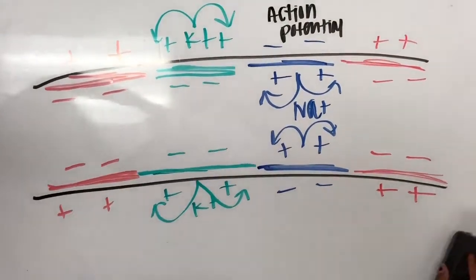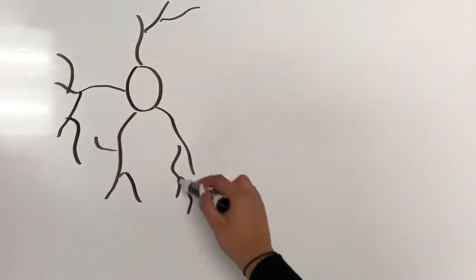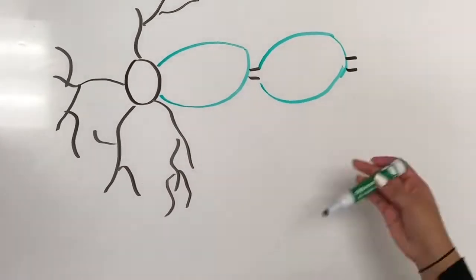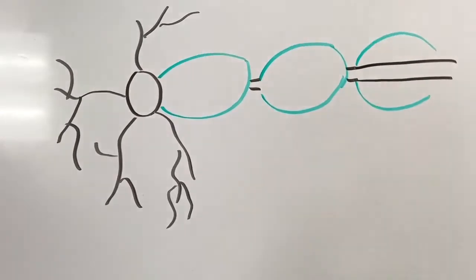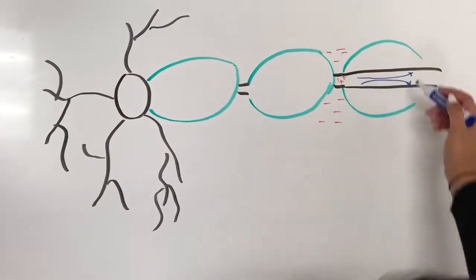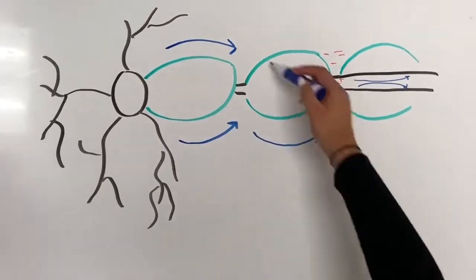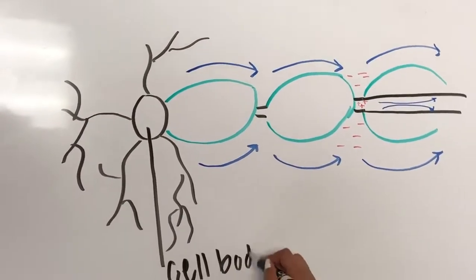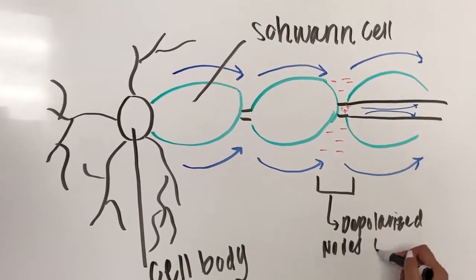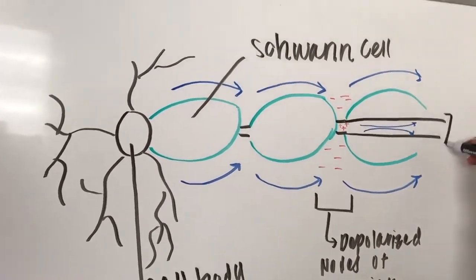There are types of glia cells, which are cells that support the neuron, as pictured here. Myelin sheaths are produced by glia cells like Schwann cells. They cover the axon and increase the speed of transmission of the action potential because the action potential can only occur at the nodes of Ranvier. Schwann cells increase the rate of signal transmission by increasing the diameter of the axon and allowing the action potential to essentially jump the nodes of Ranvier.